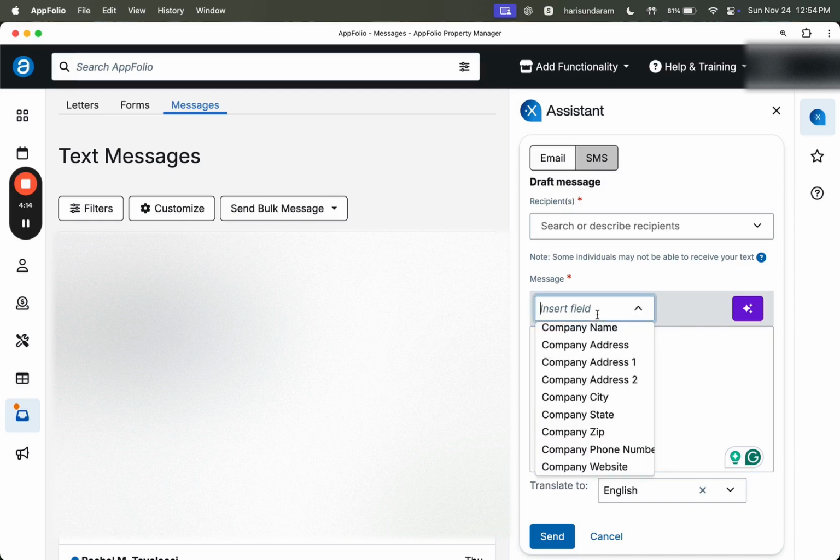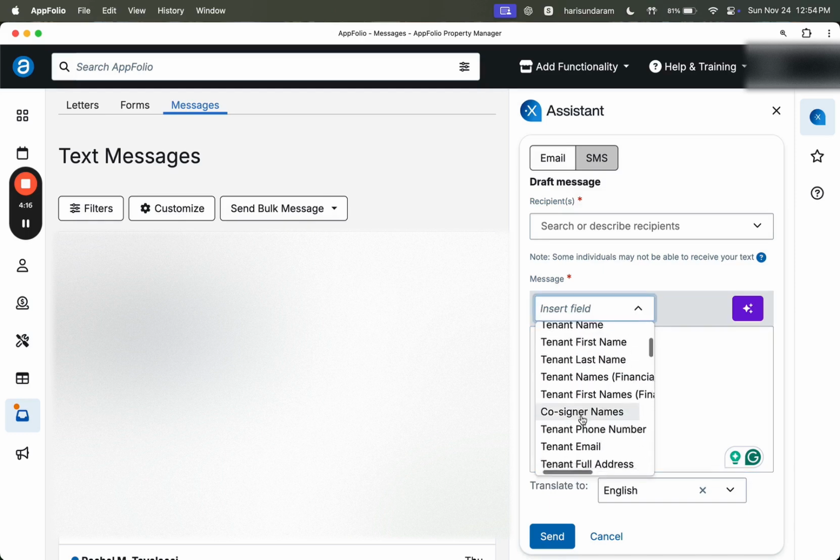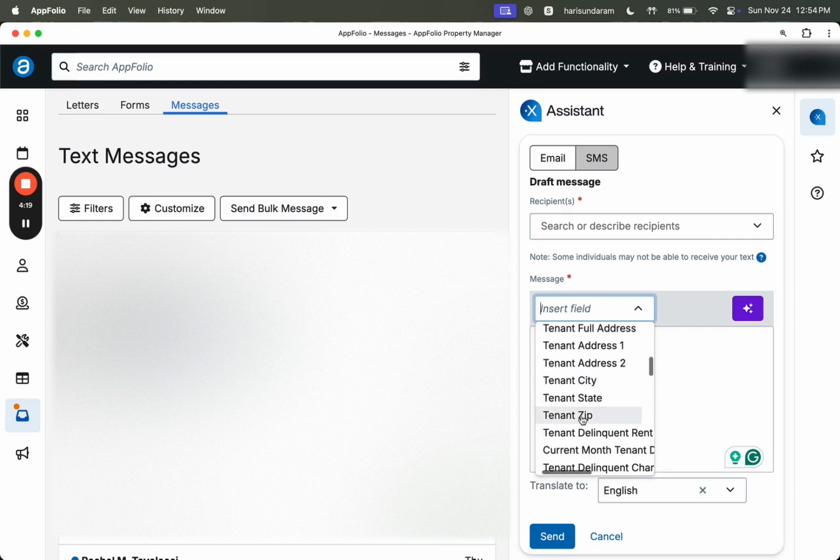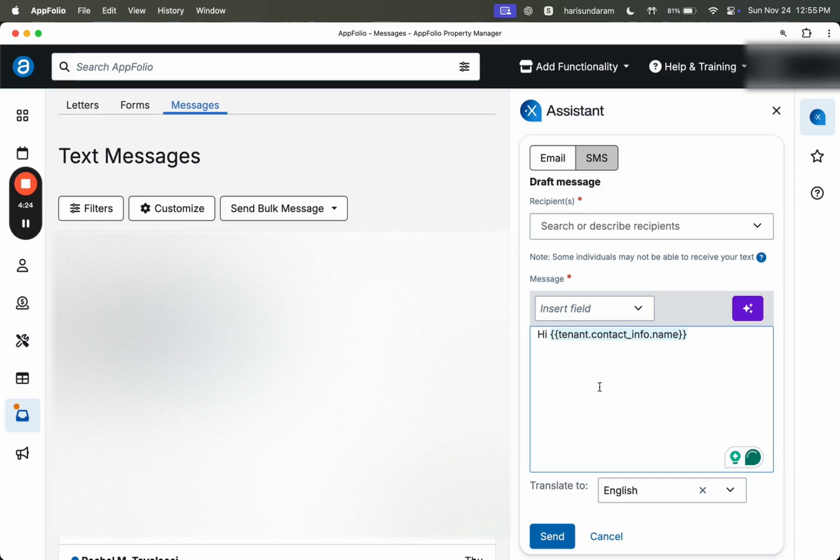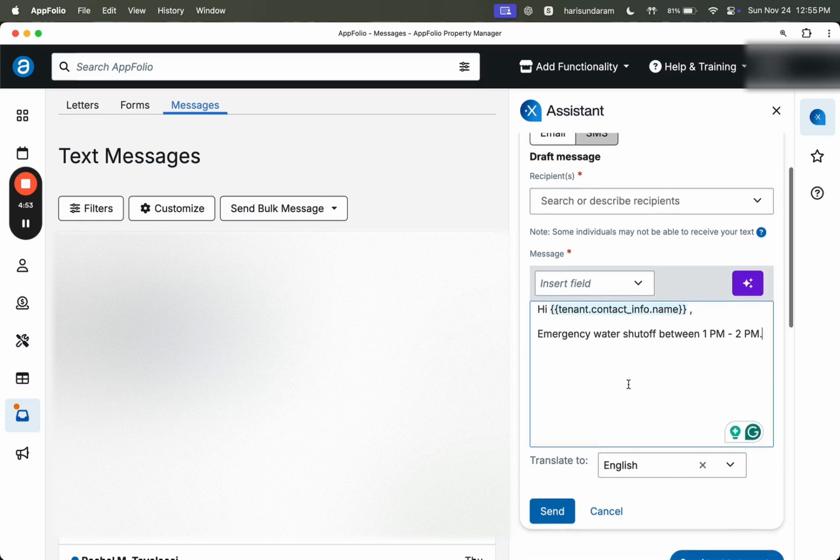At this point, what I need is to add the tenant's name. So I'm going to choose tenant's name. Yeah, here it is. Then I'm telling them: emergency water shut off between 1 to 2 p.m. Now when you send an email or a message to any of these tenants, this will be automatically populated by AppFolio and then it will be sent.